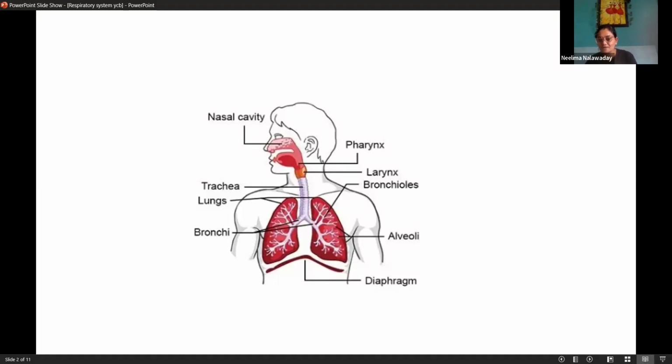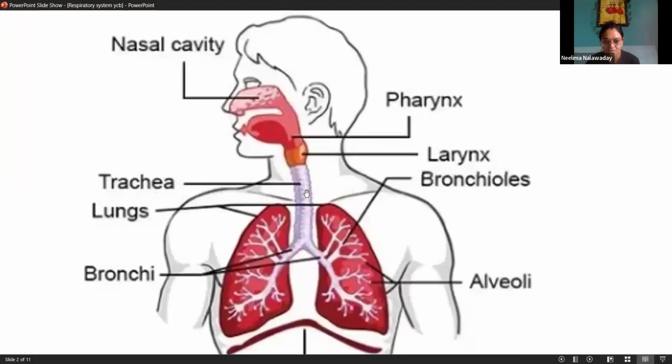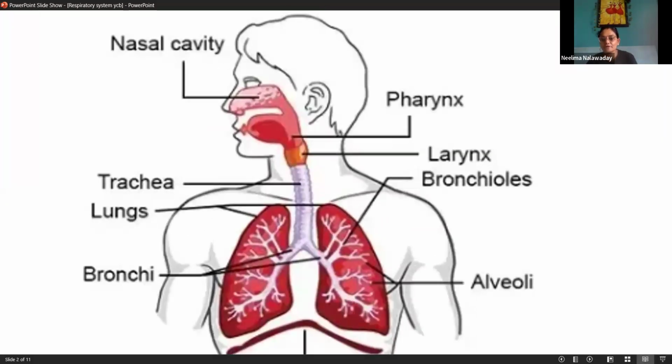It consists of the nasal cavity, pharynx, larynx, and the continuation of the larynx is the trachea. In regular language we call the trachea the windpipe.